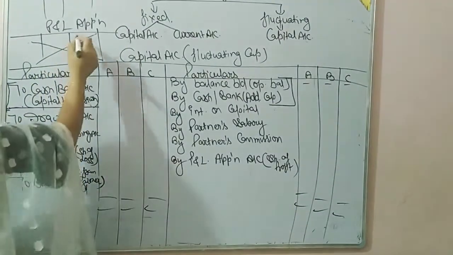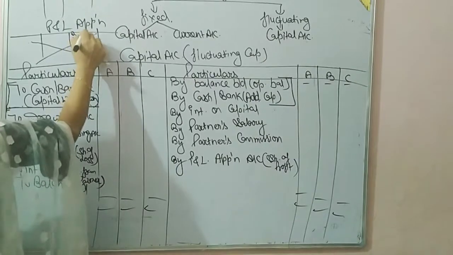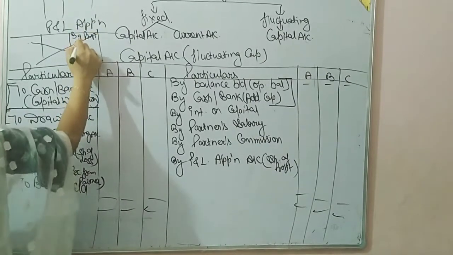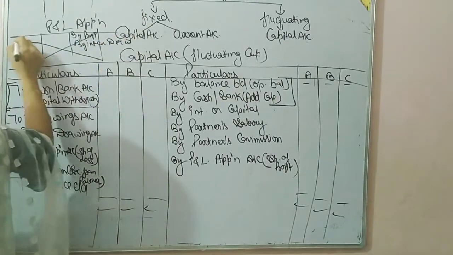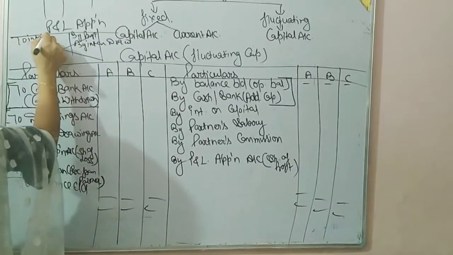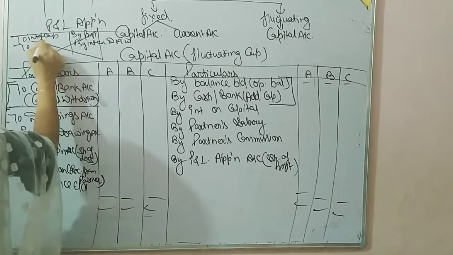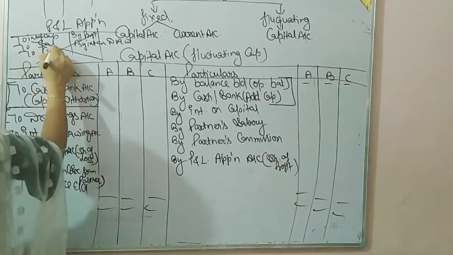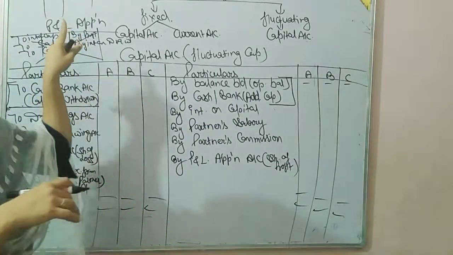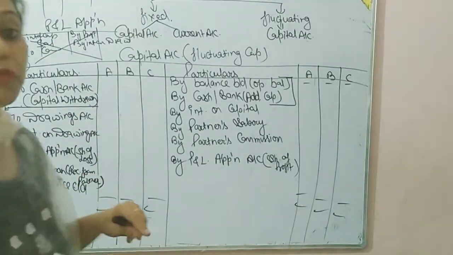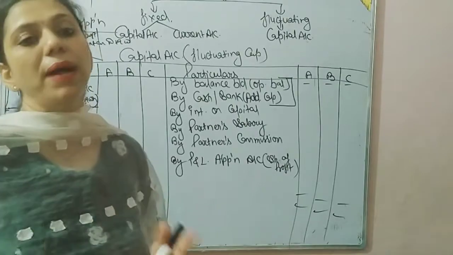For example, in P&L we have profit. After that we have interest on drawings. Here we have interest on capital, salary, commission to partner. All these items, which decrease the profit of the business, will increase the capital of the partners.